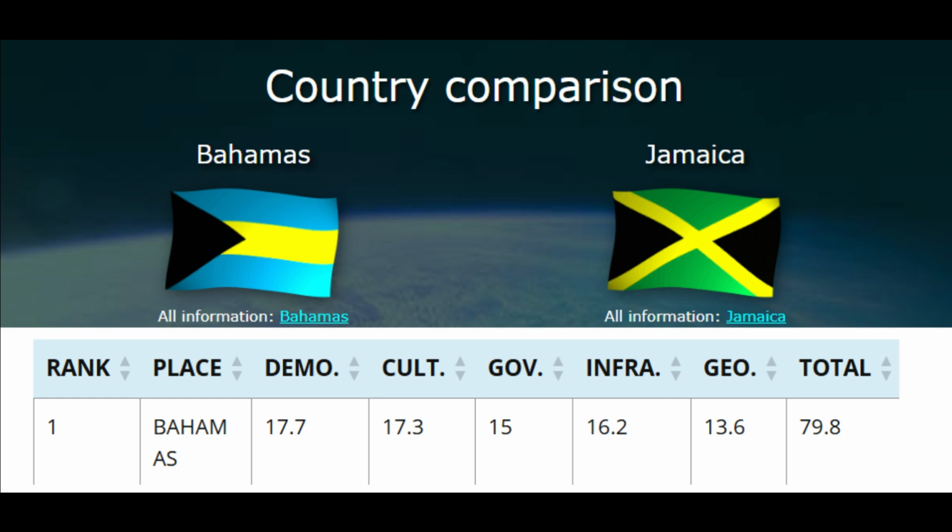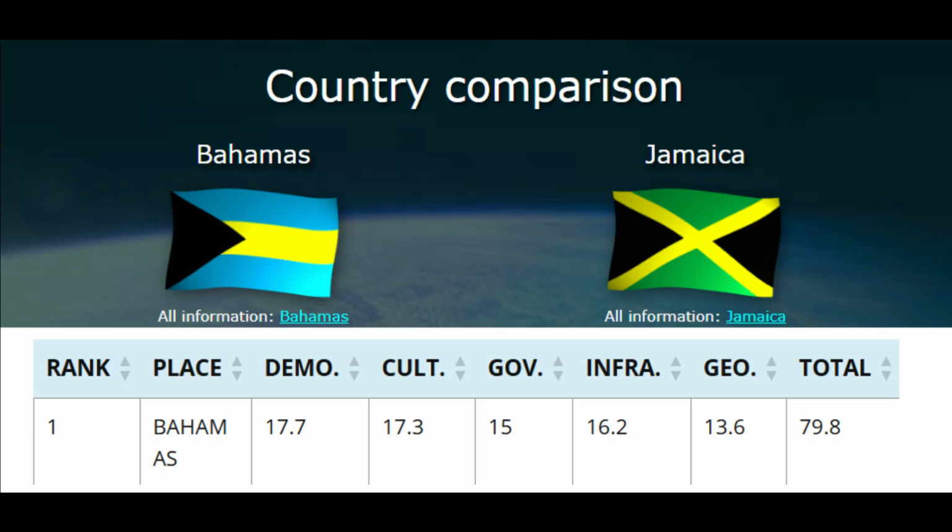So, based on this list, they have a very similar demographic, which really isn't shocking to me. Obviously, when it comes to the demographic, they mean unambiguous black people. They have similar population when it comes to age and all of that, and that's not shocking at all. And it's pretty much the same thing with the culture of Bahamas as well. I know a lot of them are Christians. They're both Anglo Caribbean countries, so they share the same holidays, they have the same customs, and all of that.